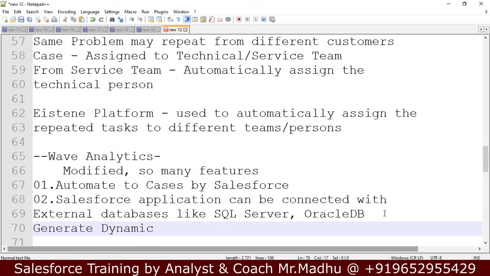Generate dynamic reports in the dashboard. Yesterday we discussed reports and dashboards. If data is available in the Salesforce application, we can generate reports. Even if data is not available in our Salesforce application, if it is available in some other database in an external system, by using Einstein Analytics, we can connect to the databases and generate reports.